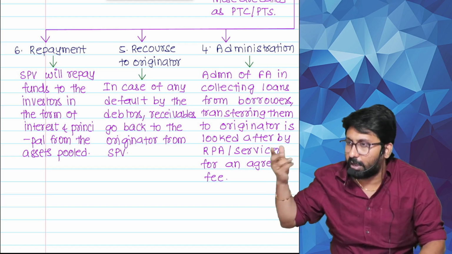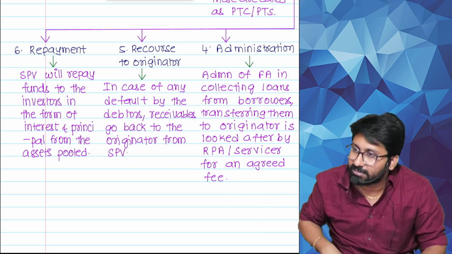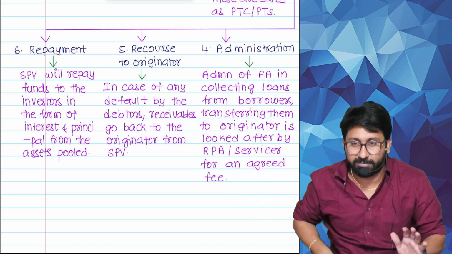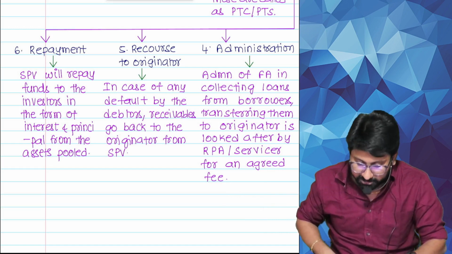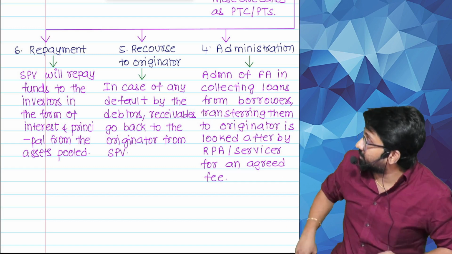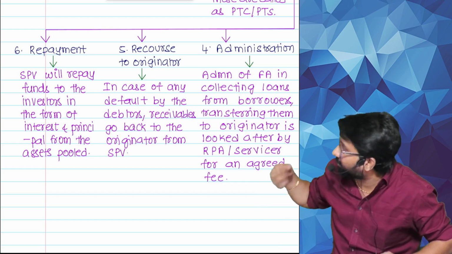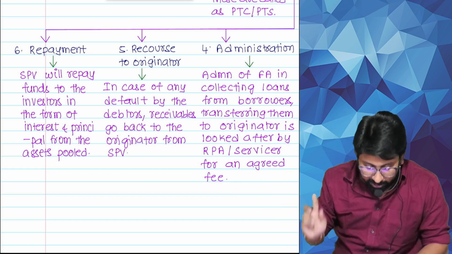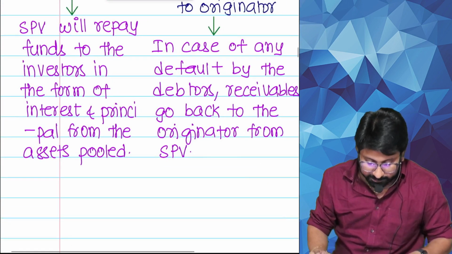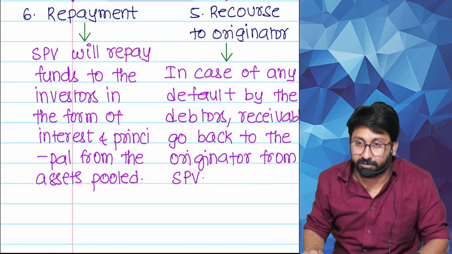Answer. RP is also called as what? Servicer. Now, who is a botsin batch? Servicer is a botsin batch. These are very important to recollect. Administration. Lastly, if a default happens, in case of any default by the debtors, receivables go back to the originator. And repayment: SPV will repay funds to the investors in the form of interest and principal from the assets pool.